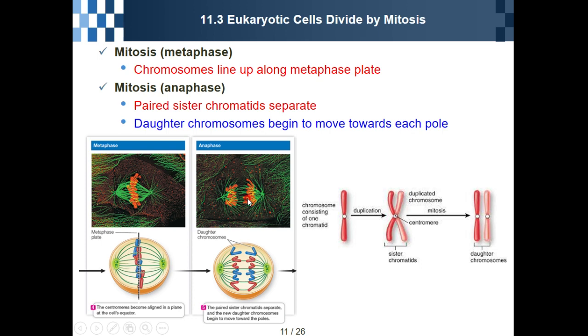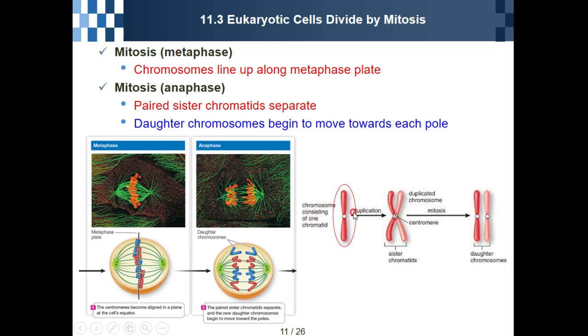After that, we call it anaphase. So a chromosome is composed of sister chromatids. They are paired sister chromatids, but during the anaphase, paired sister chromatids separate. So this is a chromosome consisting of one chromatid.